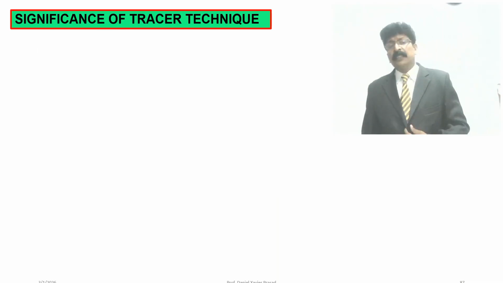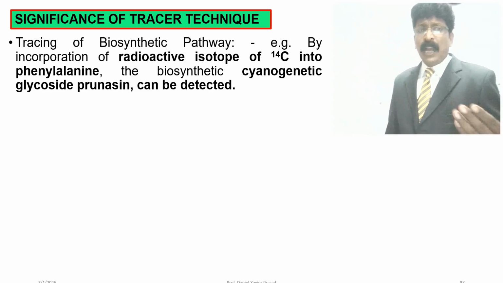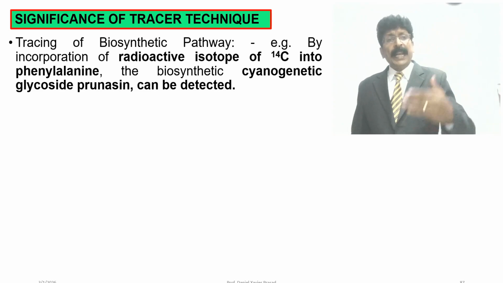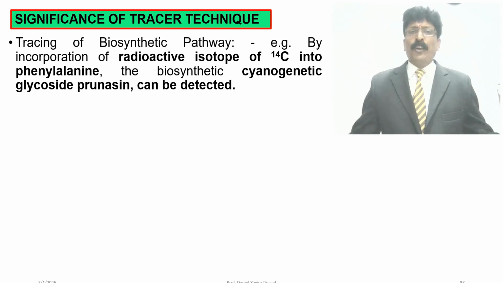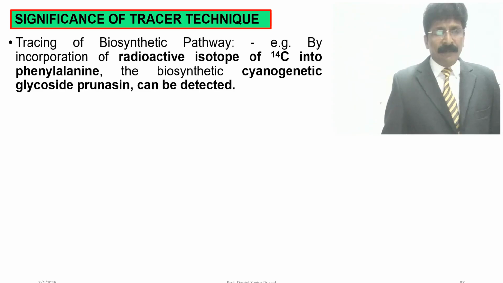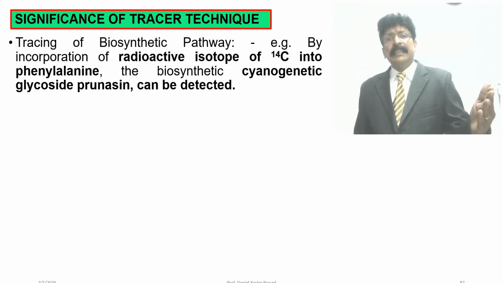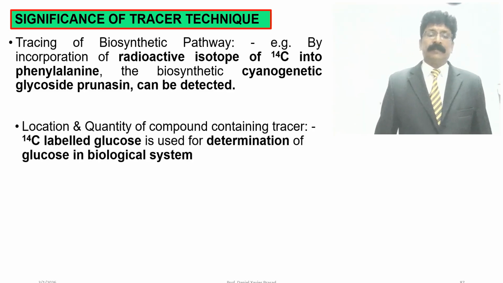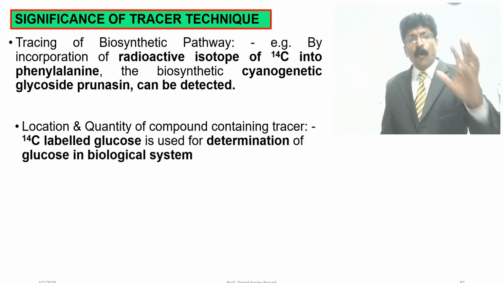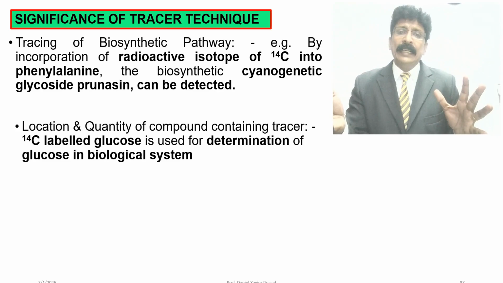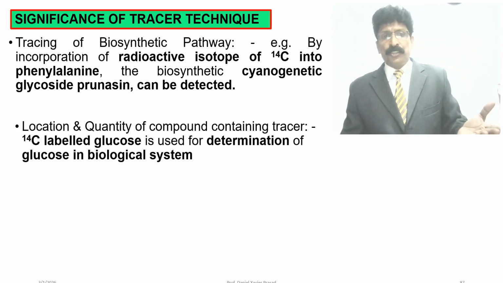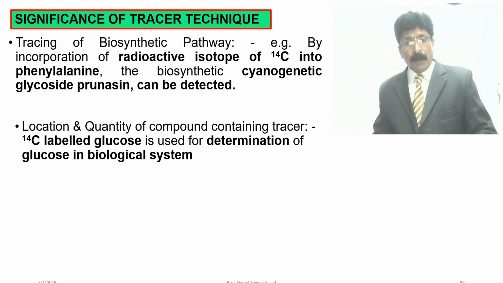Significance of tracer techniques. What is its application? What is its significance? Tracer techniques of biosynthetic pathway. For example, by incorporating the radioactive isotope carbon 14 into phenylalanine, the biosynthesis of the cyanogenic glycoside prunasin can be detected. Location and quantity of the compound containing the tracer: carbon 14 labeled glucose is used for determination of glucose in a biological system.